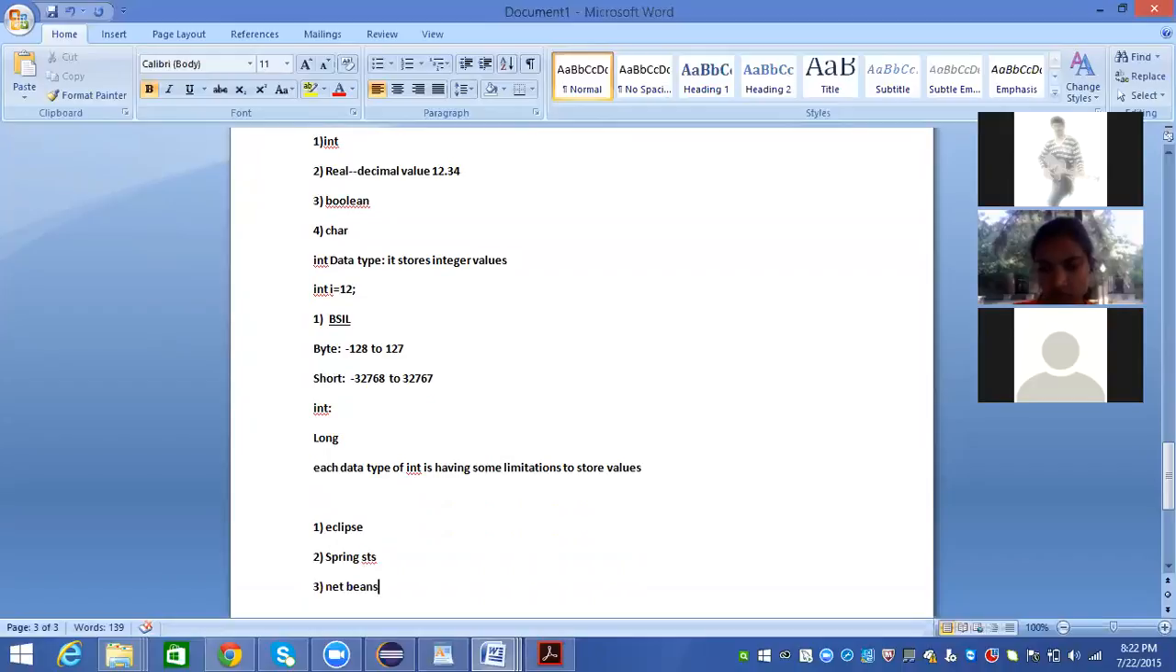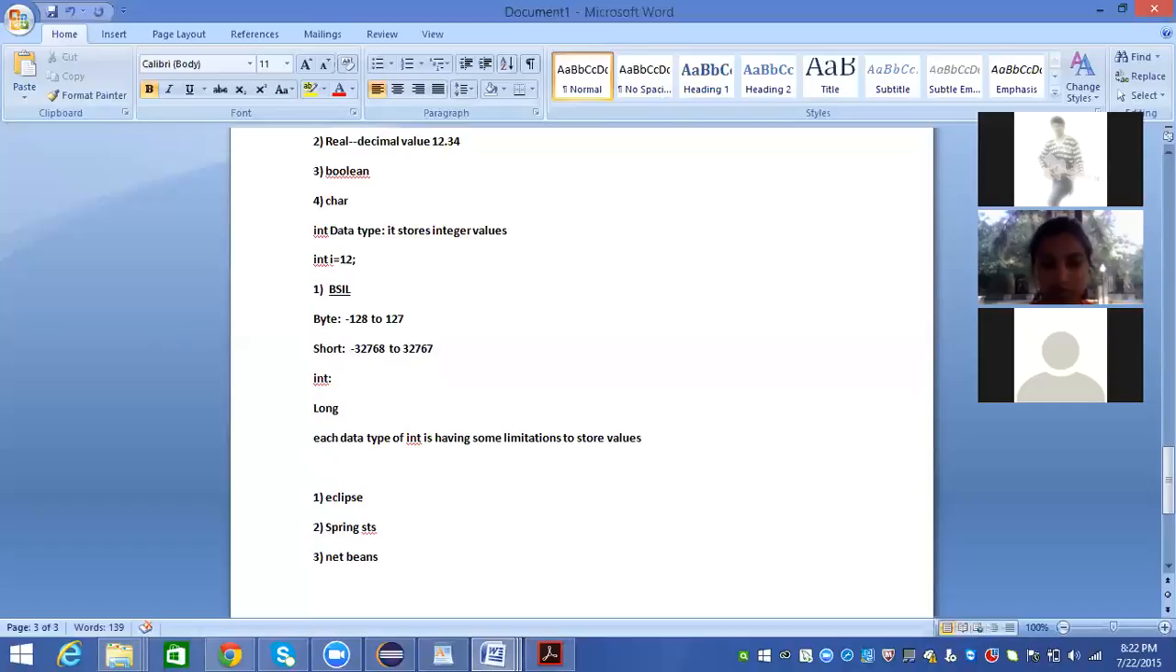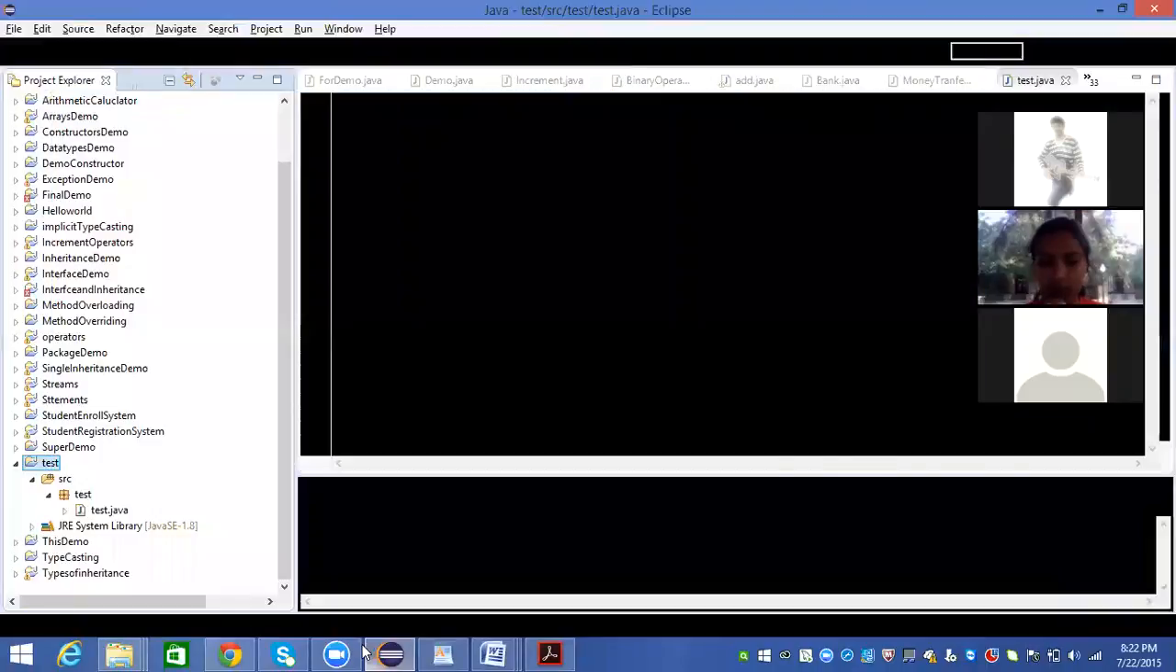These are 3 different types of tools. We have different types of tools, but these are the 3 major tools available in the market. Your resume should have these 3 tools, then only you'll have a lot of demand. All work in the same way. Spring STS and Eclipse are almost similar, 99% similar. Okay, first let me open my Eclipse project.